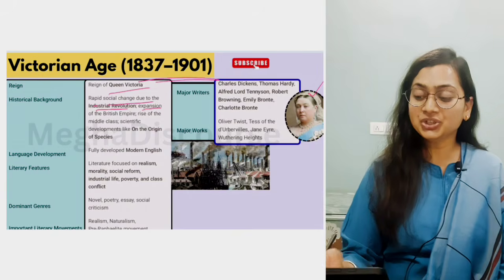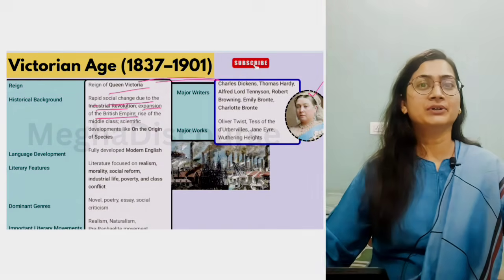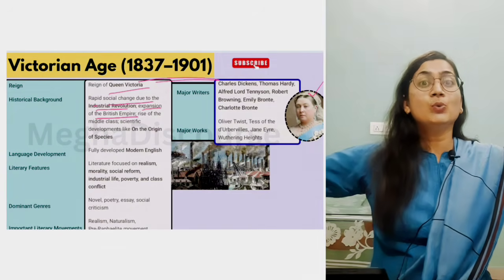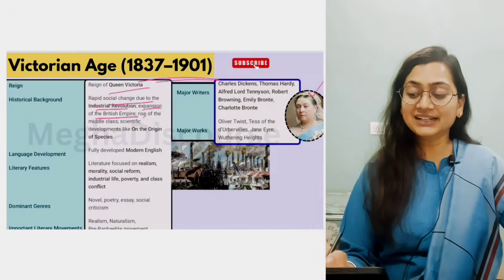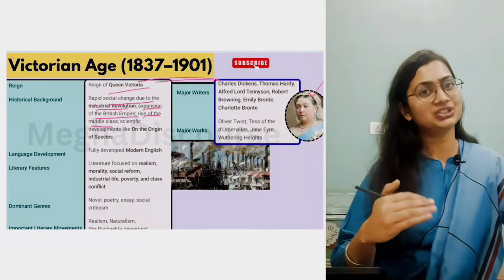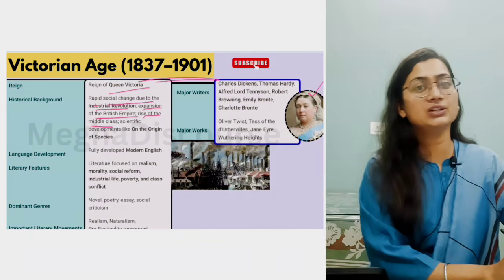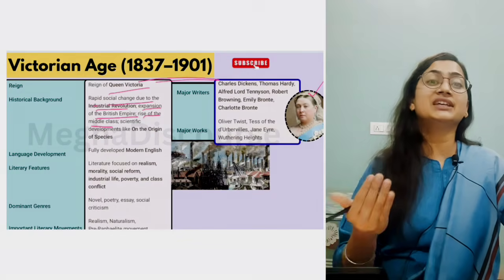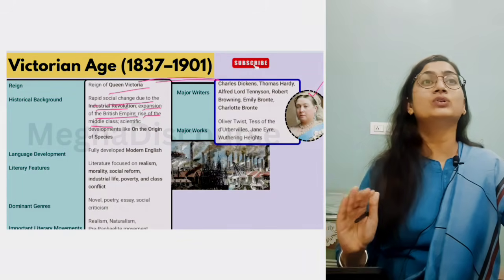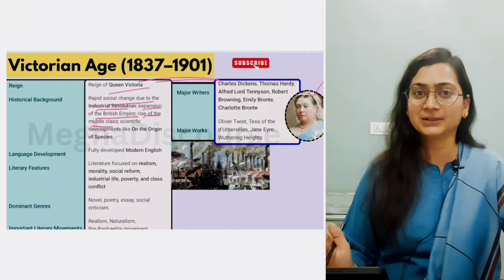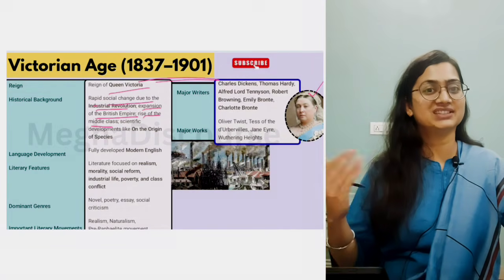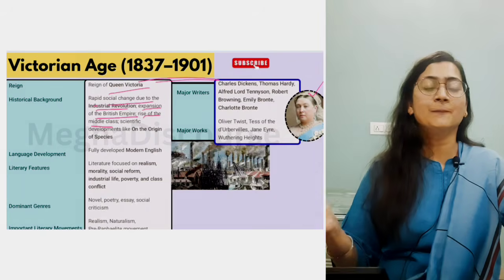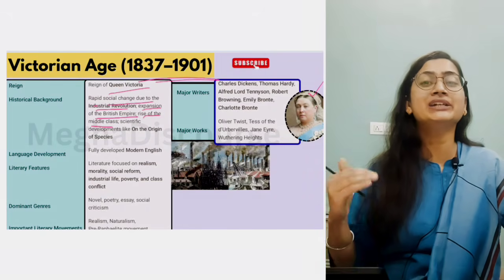There is an expansion of British Empire. Now what happened? British Empire is expanded. Now more colonies of British Empire can be seen in this age. There is a rise of middle class. Now middle class is rising, as we can see in the Neoclassic age, but now they are rising for the urban growth. Like we have Hard Times by Charles Dickens. He is giving a reality check that what type of middle class is rising now, which is based on fact, which is based on materialism, utilitarian theory.